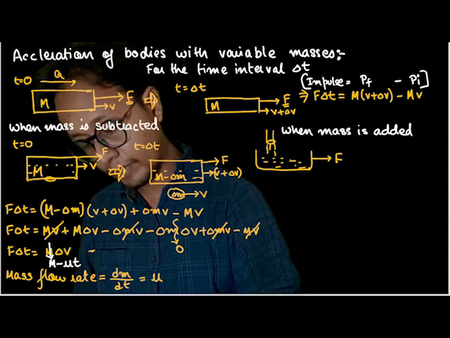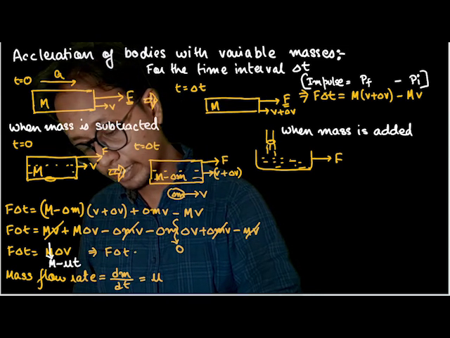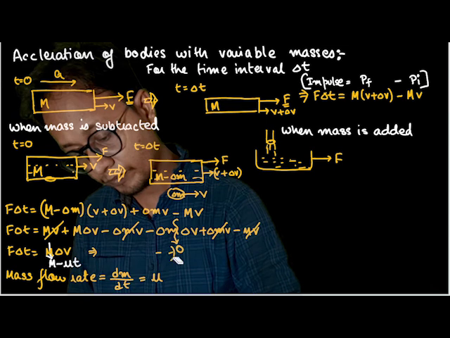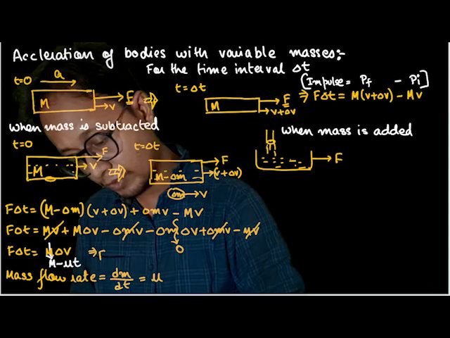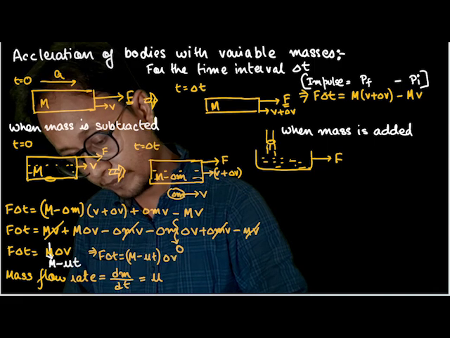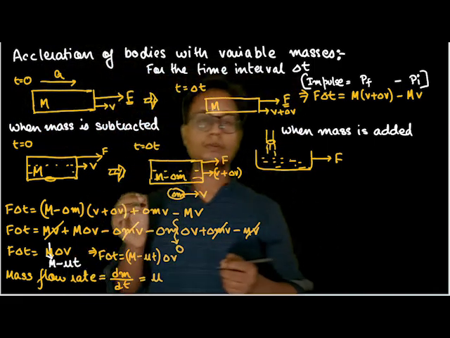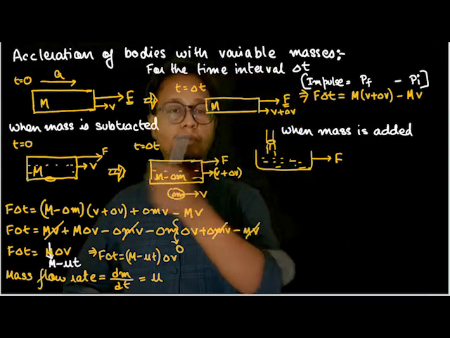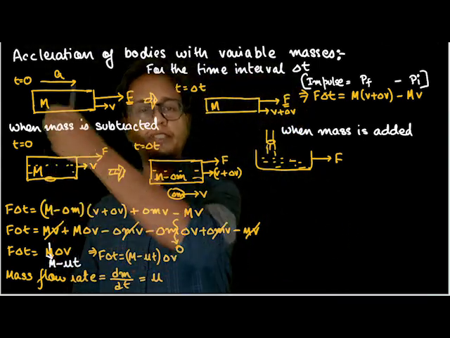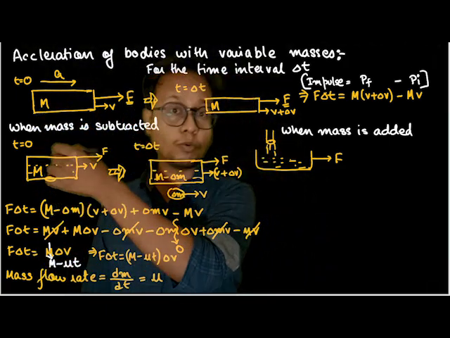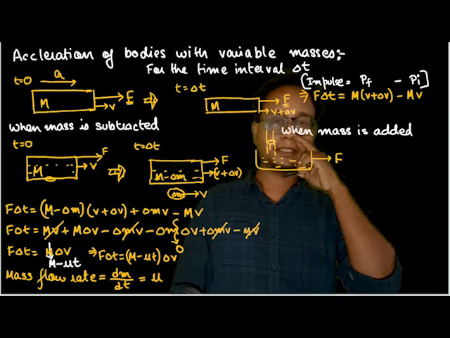Okay, so when you analyze this, force into delta t is equal to (M minus mu t) into delta v. Let me write this quickly. Force into delta t is equal to (M minus mu t) into delta v. So this is the equation when the container is losing mass. Obviously, there is a propulsive force in the upward direction as the mass is ejected, but I'm not concerned about the motion in this direction. I'm concerned about what happens when it loses mass and moves in this direction.